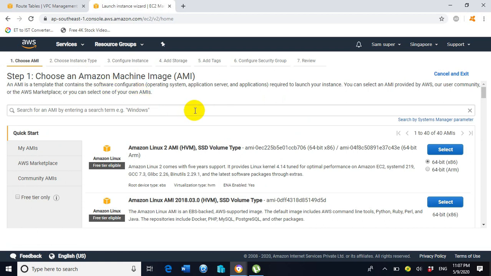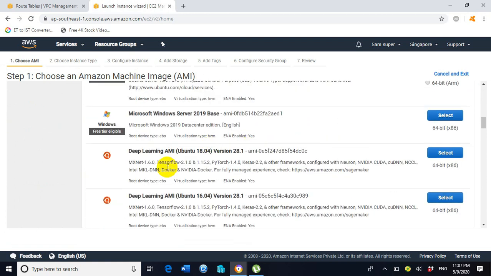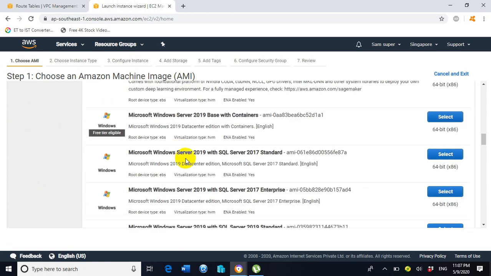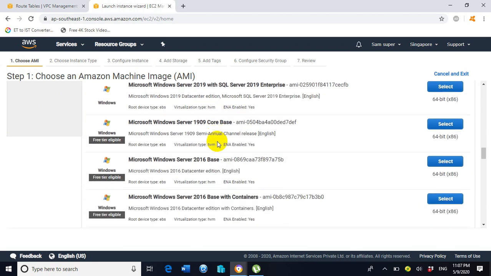Here we will choose an image of the operating system through which we will create the EC2 instance. So we will search for Microsoft Windows Server 2016. Here we are, Microsoft Windows Server 2016 base. So click on select.